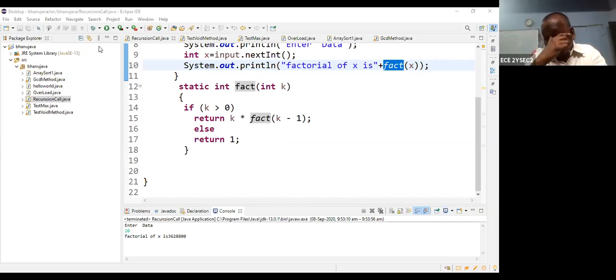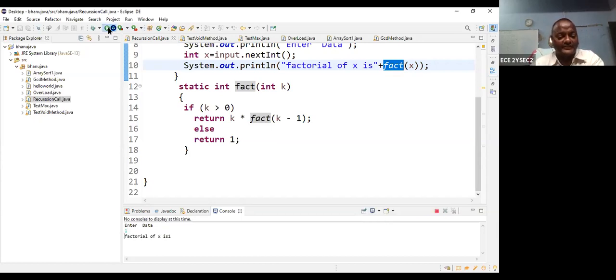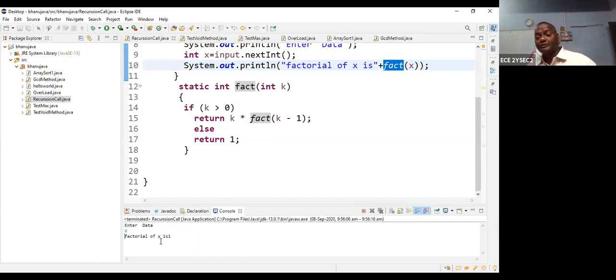Okay, 1 factorial is equal to 1, 0 factorial is also 1. So let us check whether it is working or not. So data is equal to 1, then the output is equal to 1. Next, suppose 0 factorial. So I am entering 0 factorial, then it will give the value 1. So it is working properly.